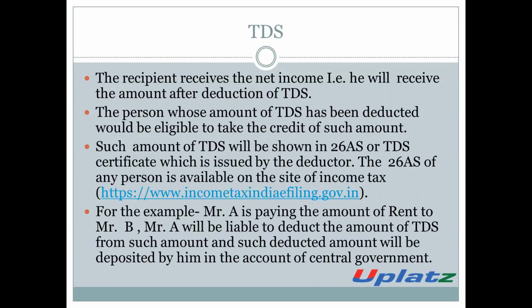For example, Mr. A is paying the amount of rent to Mr. B. Then Mr. A is liable to deduct the amount of TDS from the amount of rent, and the balance amount will be paid by him to Mr. B, and the amount of TDS which is deducted by Mr. A will be deposited in the account of the central government.